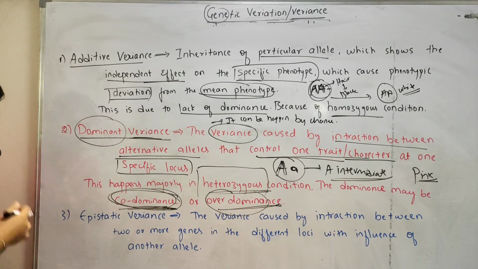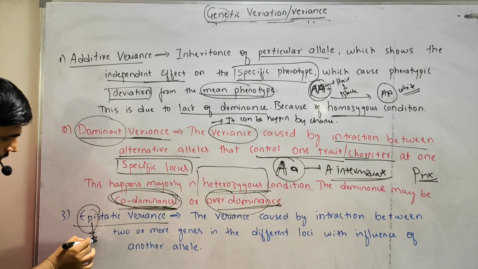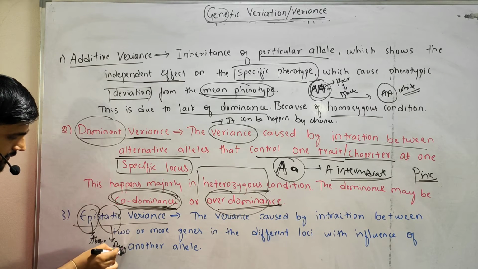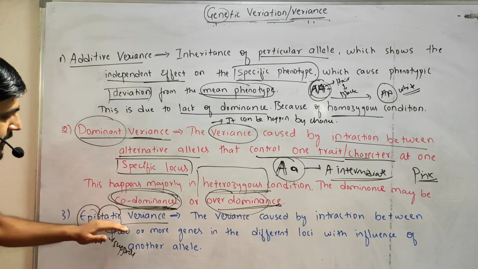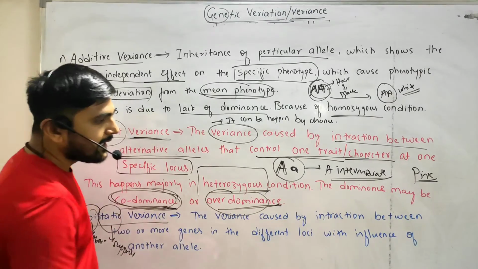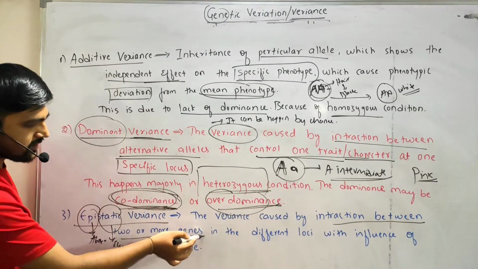Okay, and the third one is the epistatic variation. Epi means above, right? Static means suppress, right? Above and suppress. So epistatic variation is the variance caused by interaction between two or more genes.